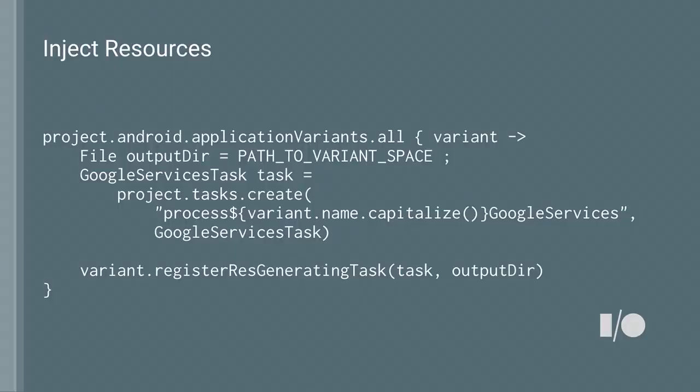The third thing that the plugin will do is inject some resources. So you can see in this bit of code, we're reaching into your project, into the Android configuration, and for each of the variants that you're building, we'll find a unique location for that variant, that's your file output directory, and then we'll create a task. This task will generate resources when it's called. So on that variant, we can register a resource generating task, pass it that task that will actually do the work, and feed it the output directory.